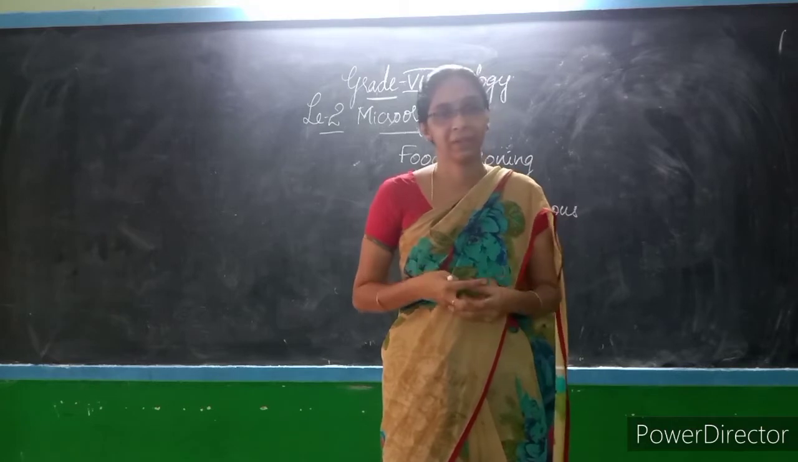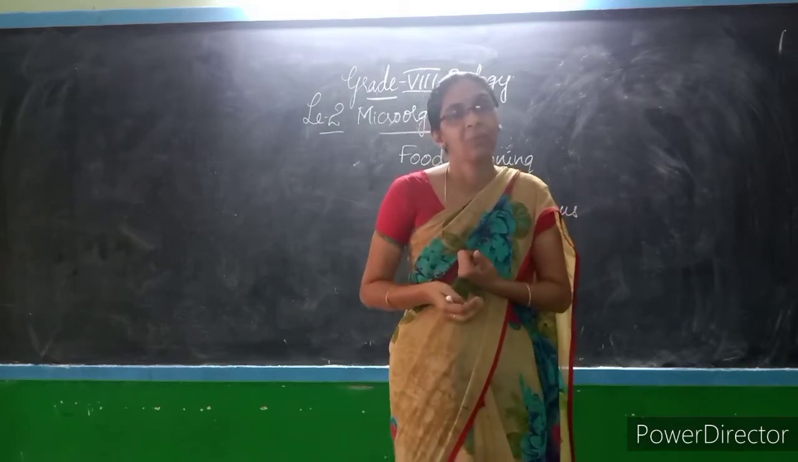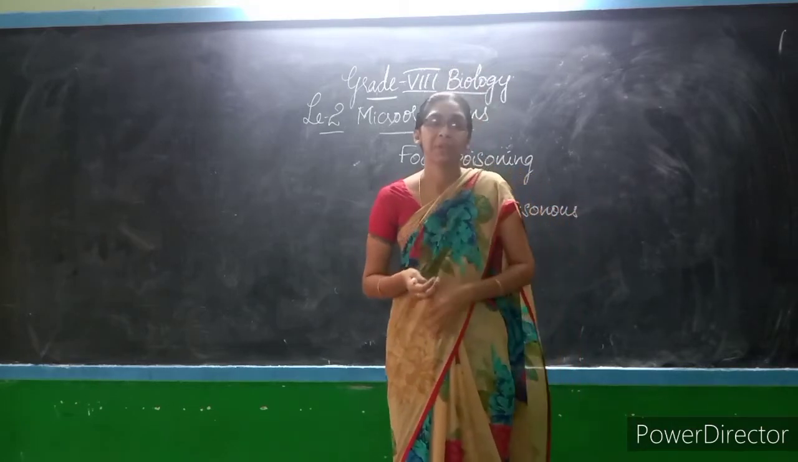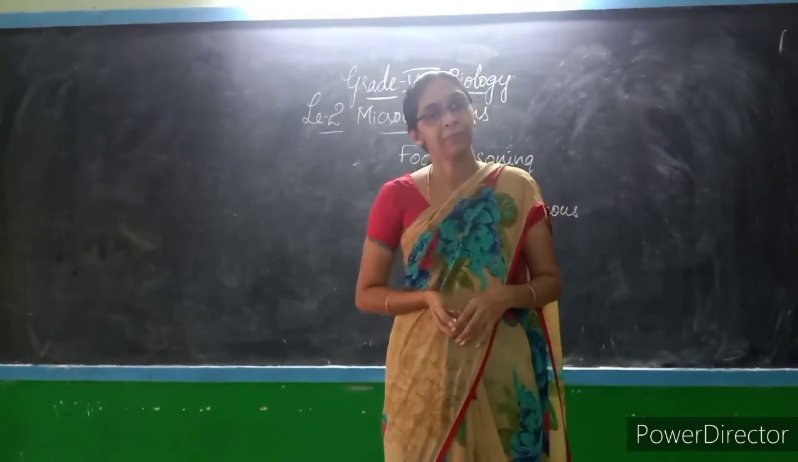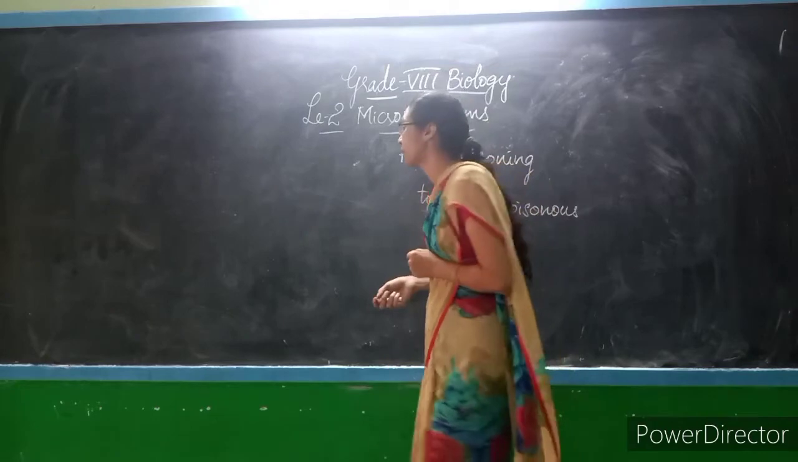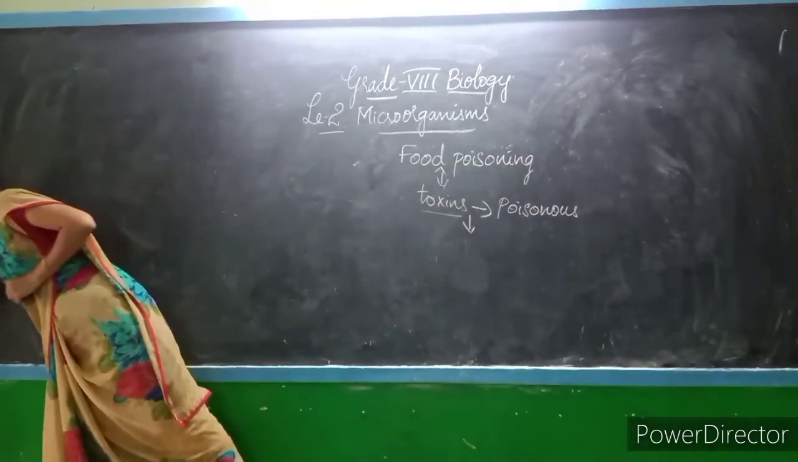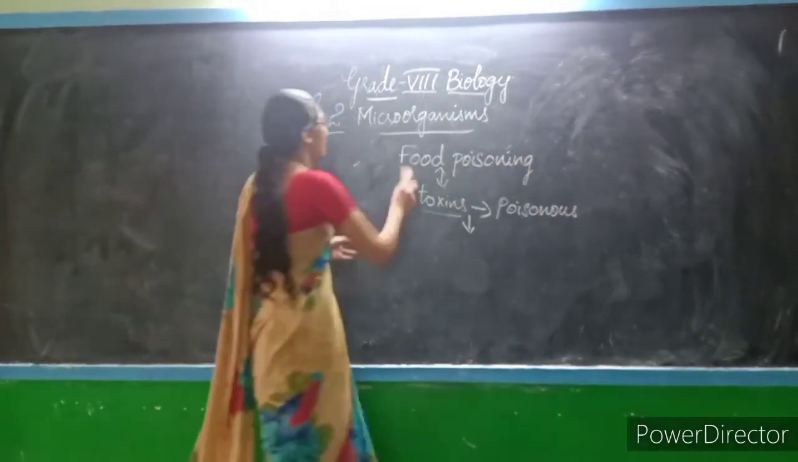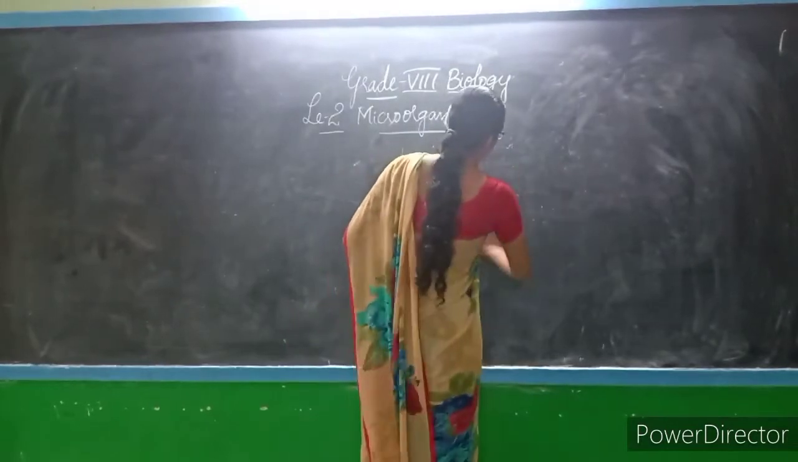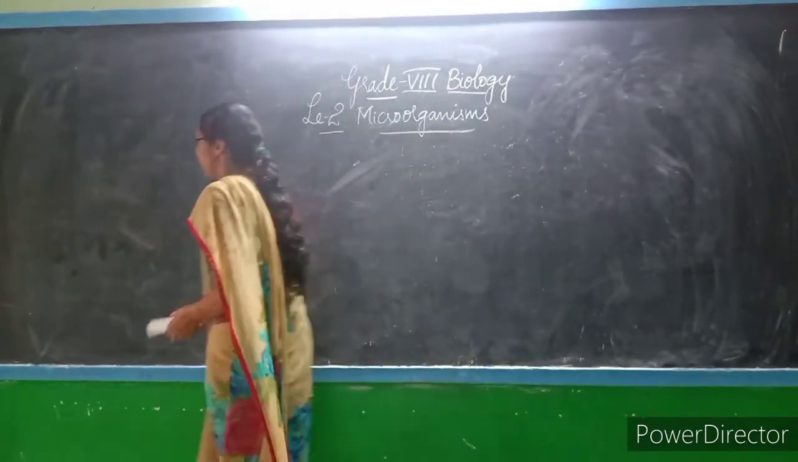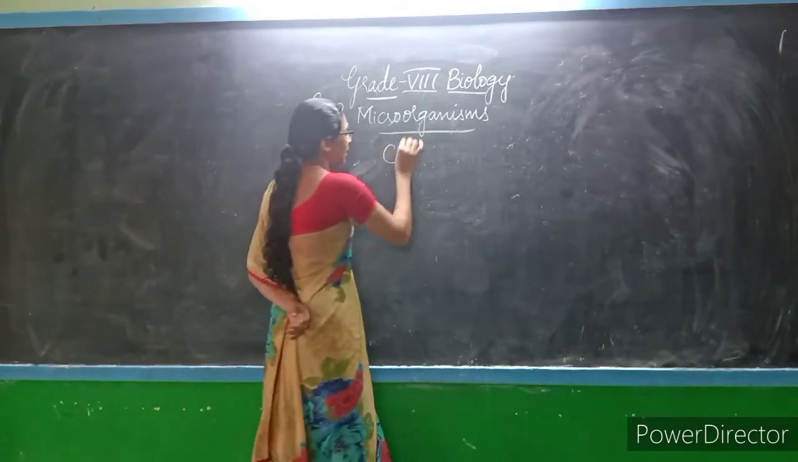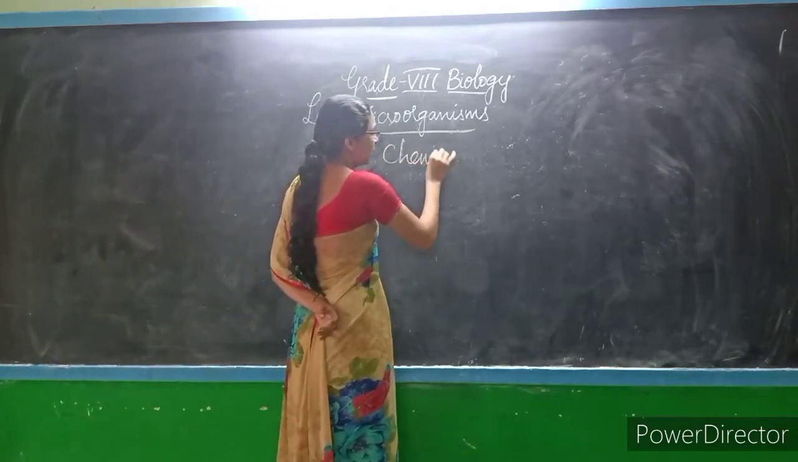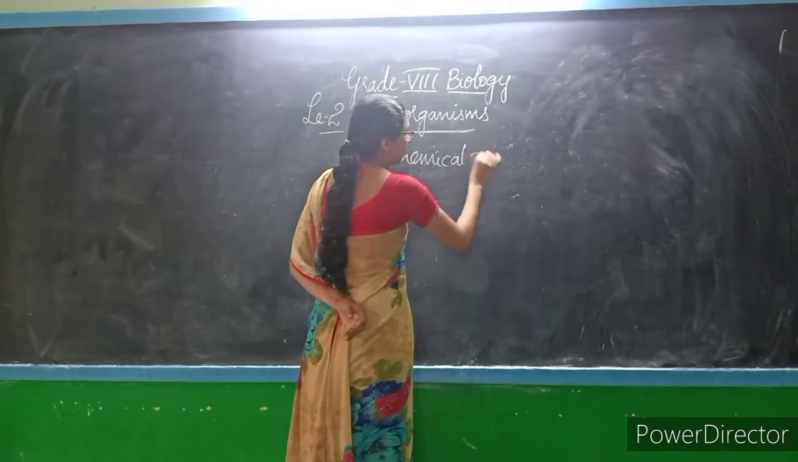So that is what we have discussed. Now in this session, we will discuss chemical preservatives, the chemical preservatives that are used for food preservation. What are the different chemical preservatives we use for the preservation of food materials? So today in this session we are discussing chemical preservatives.